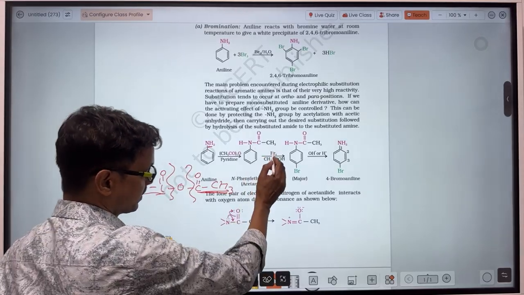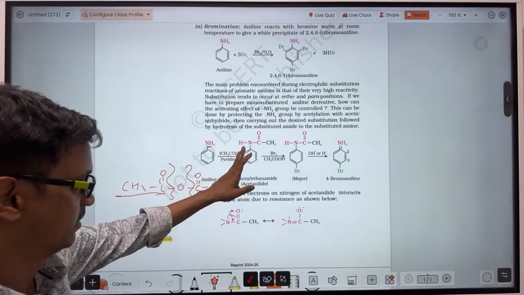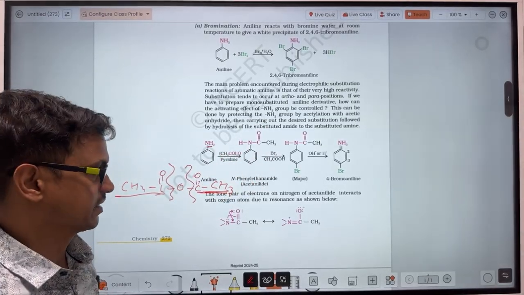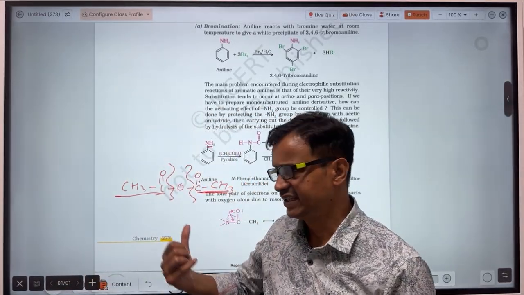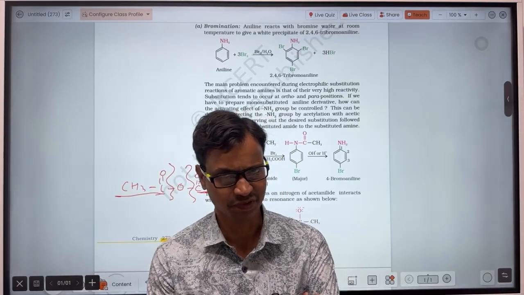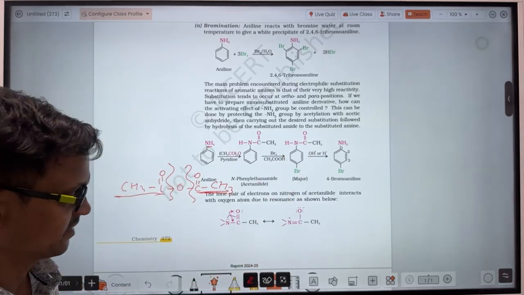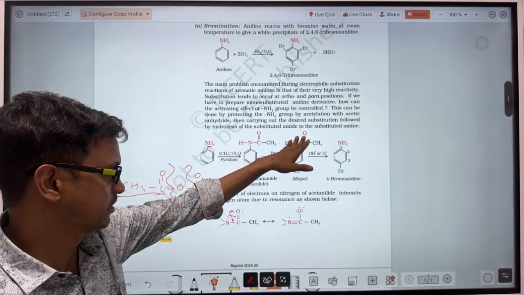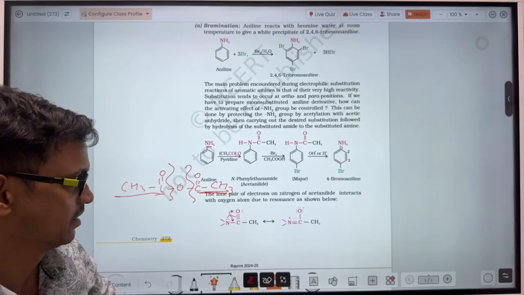Now, when the aniline reacts with acid anhydride, first this compound forms, and with this compound the bromine will react. Firstly we will react the aniline with the acid anhydride, and then after we will add the bromine. As a result, the electron cloud density at the nitrogen atom will decrease. How that will decrease, I will tell you later after 2 minutes.